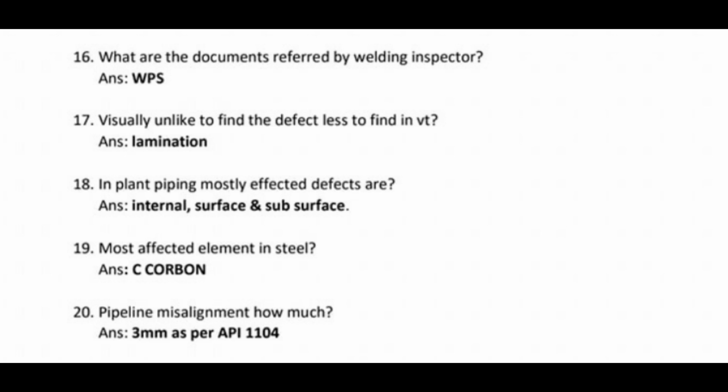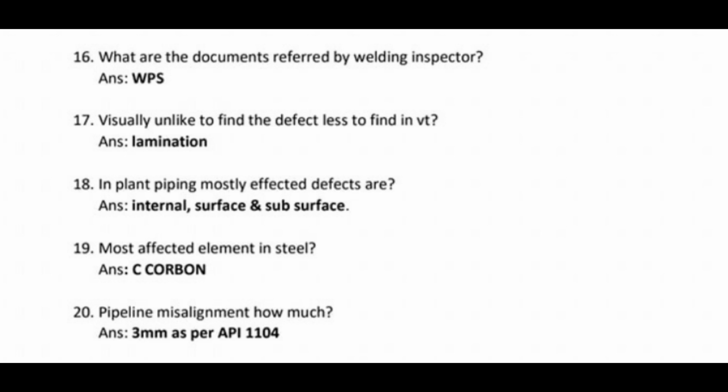What are the documents referred by welding inspector? Answer: WPS. Number 17. Visually unlike to find the defect, less to find in VT? Answer: lamination. Number 18. In plant piping mostly affected defects are? Answer: internal, surface and subsurface.